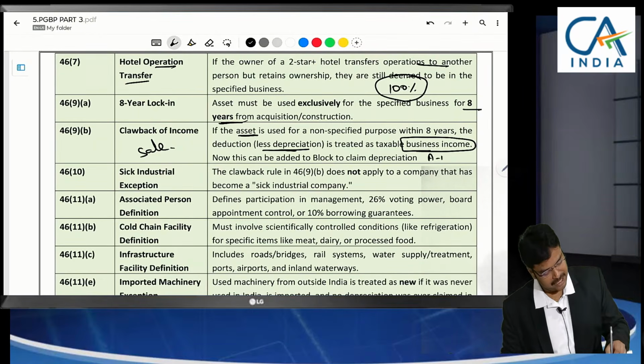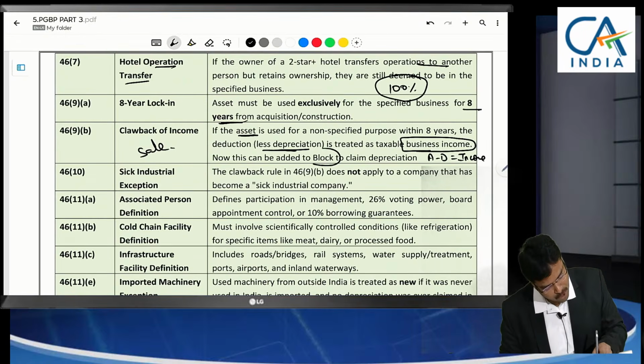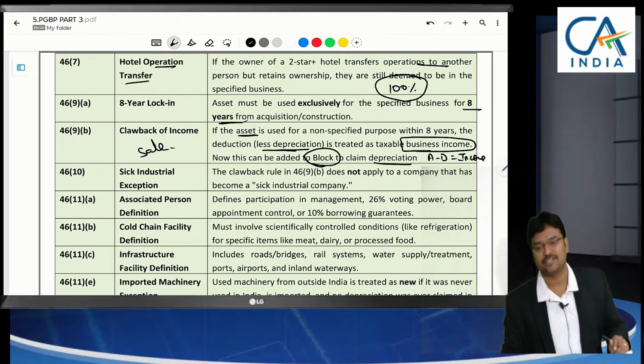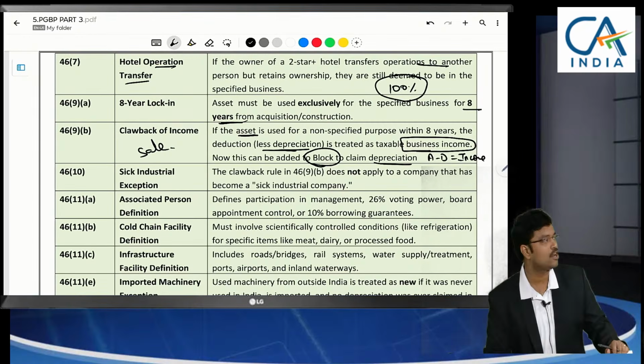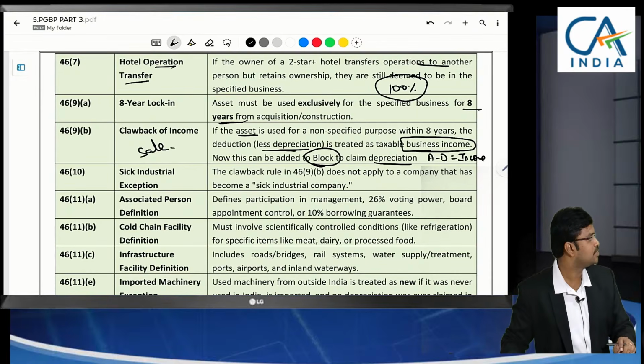This will be added to the block of assets to claim depreciation, because now we are using it in normal business, we can claim depreciation now.